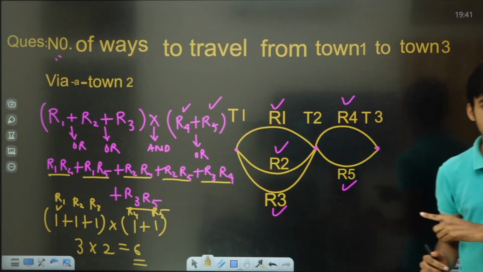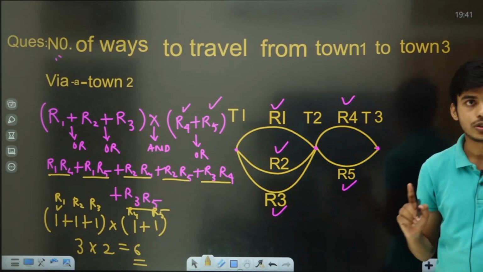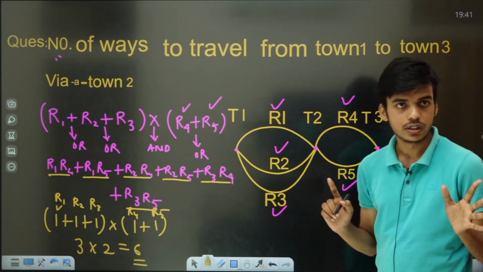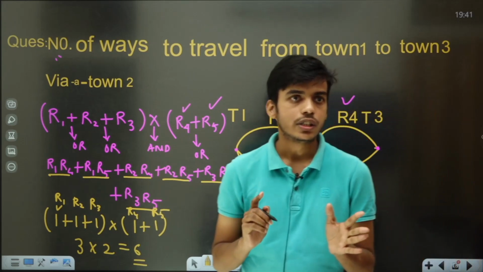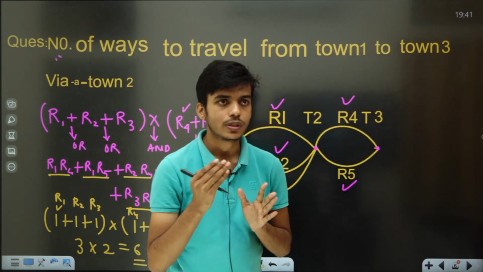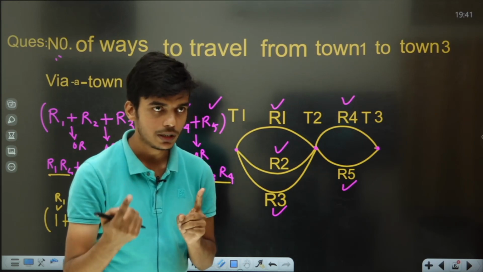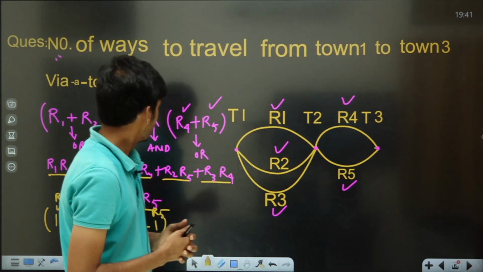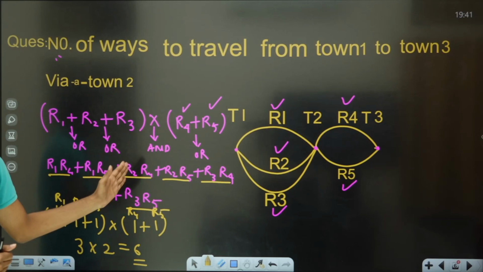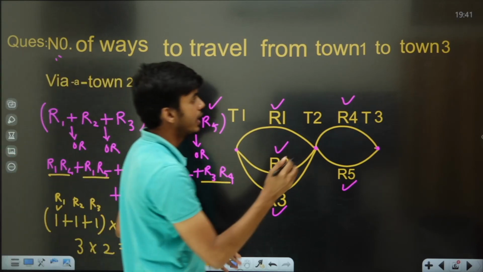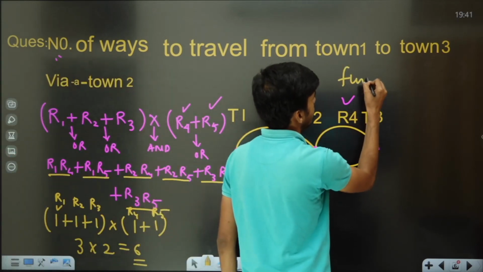Hope you guys would have got my point. There is nothing to be learnt over here. You need not learn anything. You have to just understand that OR means plus in mathematics and AND means multiply in mathematics. So this problem might be clear to you. This will be very much important. This is called the fundamental principle of counting.